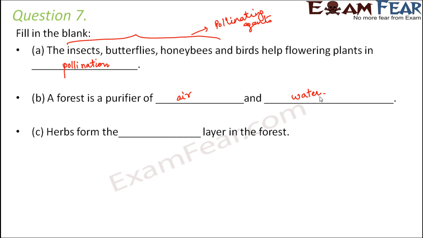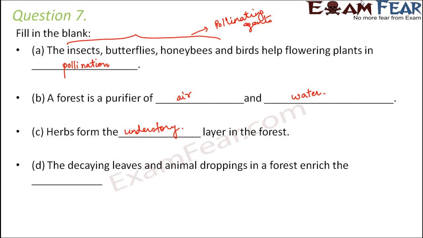Herbs form the dash layer in the forest. Herbs are present below, so therefore herbs form the understory, because they are present below the forest canopy. The decaying leaves and animal droppings in a forest enrich the soil, especially the top layer of the soil. And these decaying leaves and animal droppings are converted into humus by the decomposers.